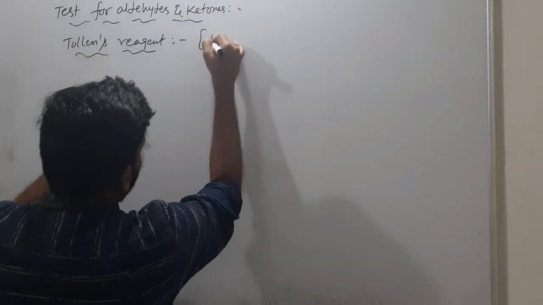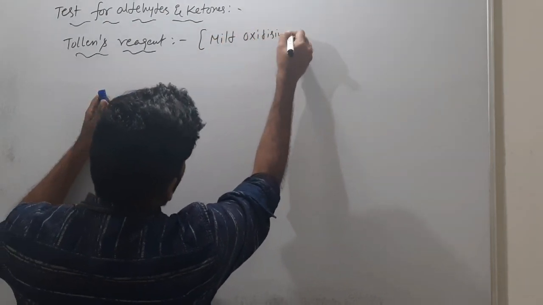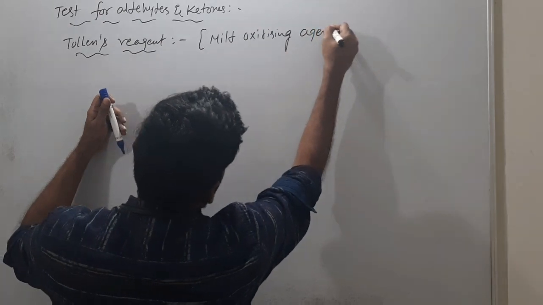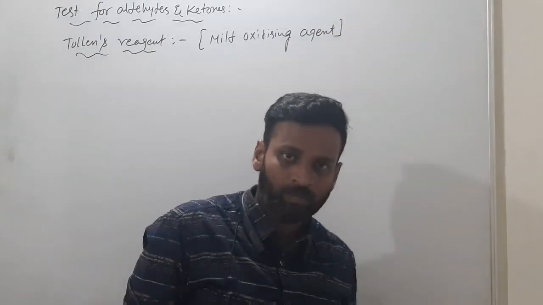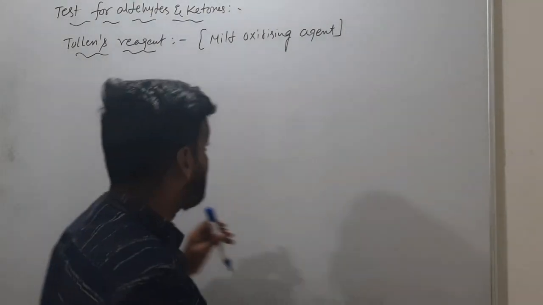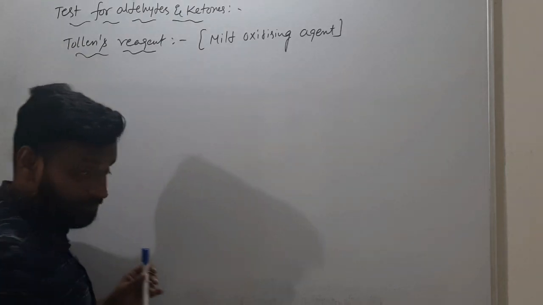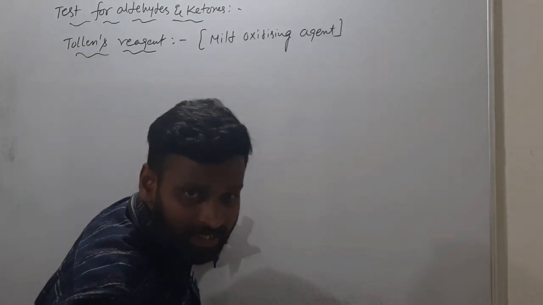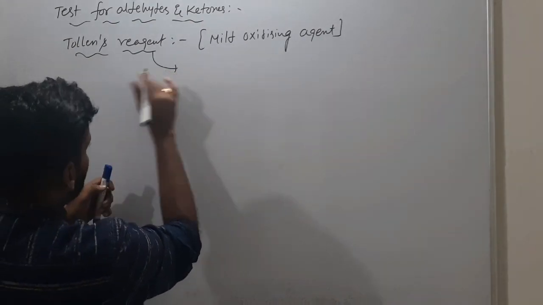This Tollens reagent is a mild oxidizing agent. Understanding everyone? By using these mild oxidizing agents, we will understand whether the compound is an aldehyde or a ketone.